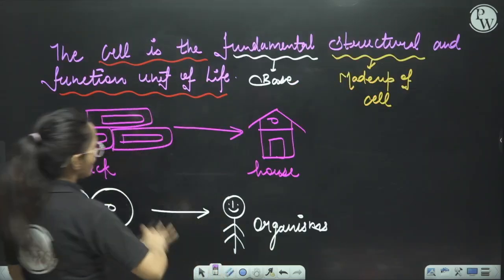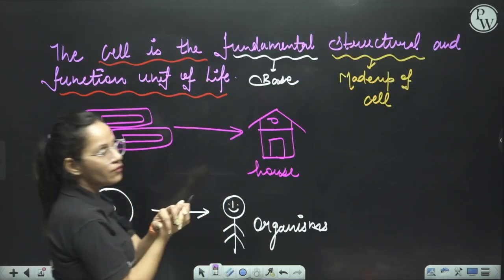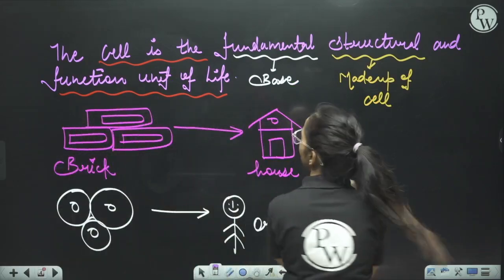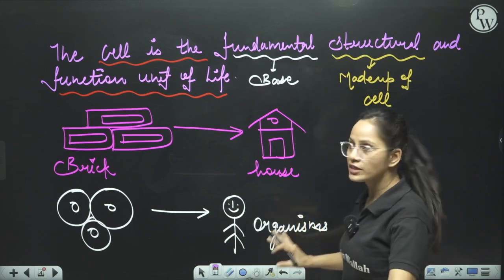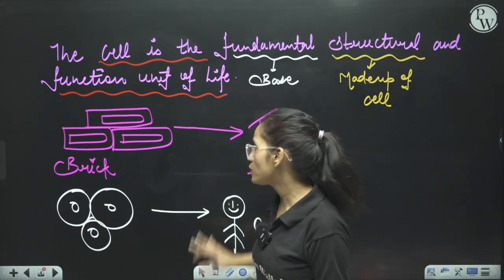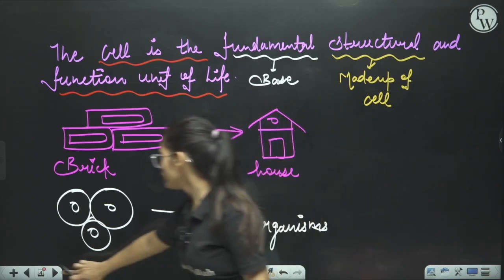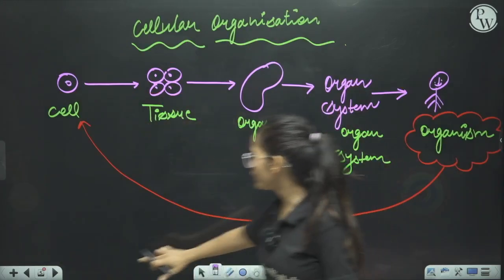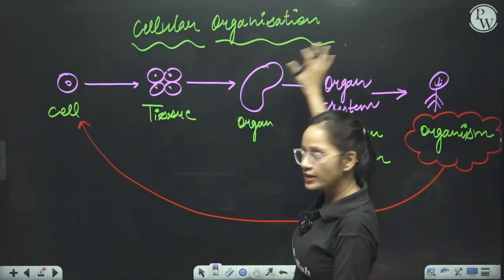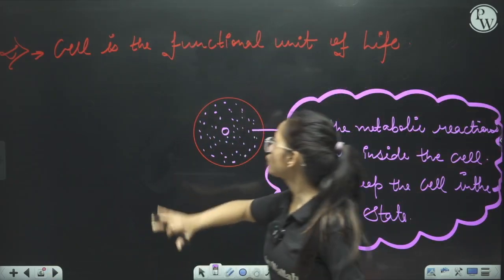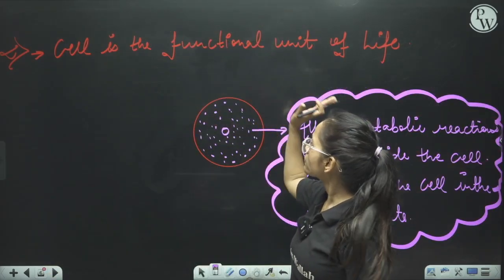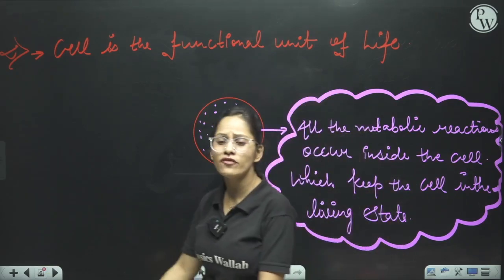So this is our first slide, where we wrote the definition of the cell. I tried to make you understand what the cell is and why it is called the structural unit of life. And if we talk about why it is called the functional unit, this is the cellular organization. And the second statement we talked about is why the cell is the functional unit of life.